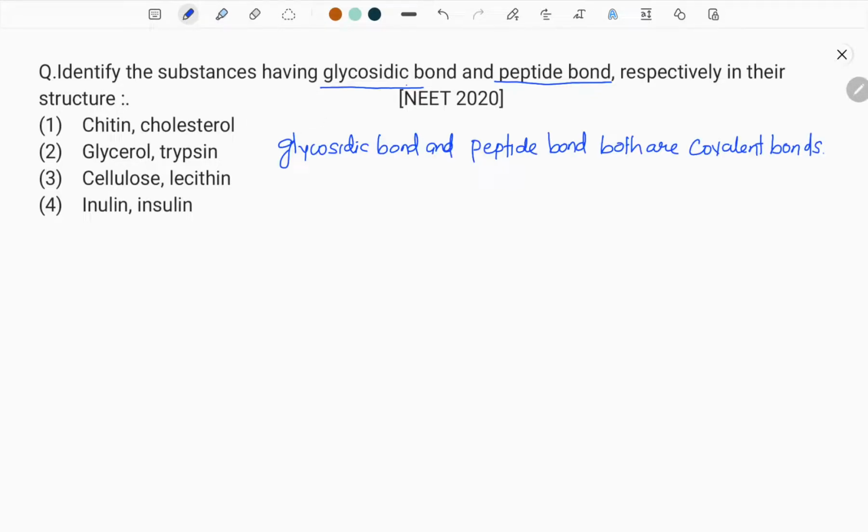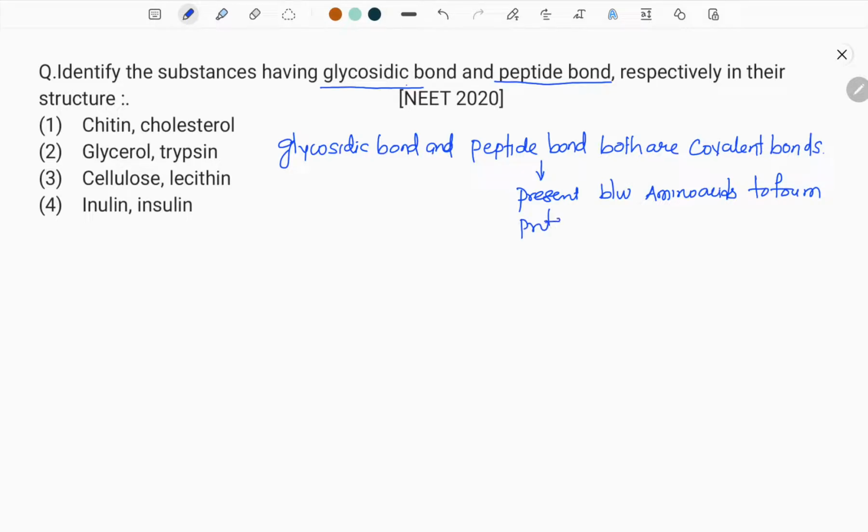But a glycosidic bond is generally present in carbohydrates and a peptide bond is present in amino acids that make up the proteins. So a peptide bond is present between amino acids to form proteins.